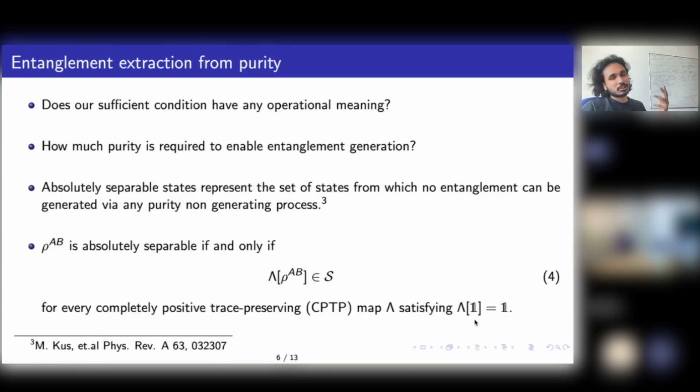So axiomatically speaking, if you can do processes which cannot generate purity, then you cannot generate entanglement out of these absolutely separable states. It's a very axiomatic definition of absolutely separable states.